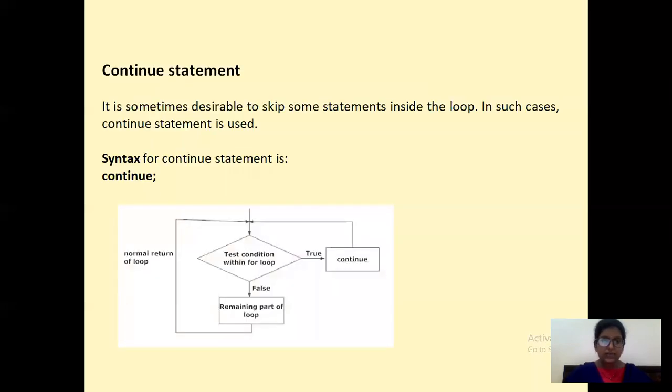Now see the next one, which is the continue statement. It is sometimes desirable to skip some statements inside the loop. In such cases, the continue statement is used. Let's see the syntax for this continue statement.